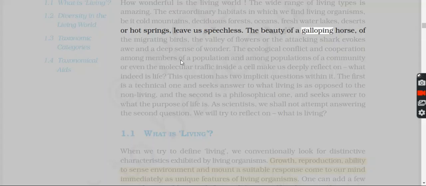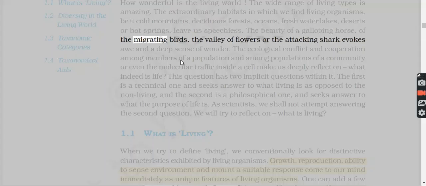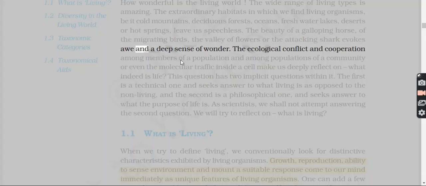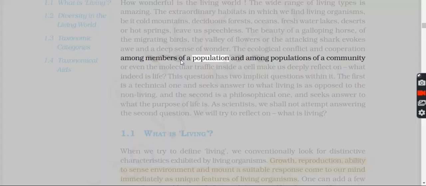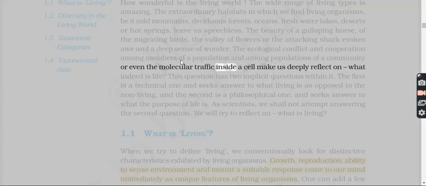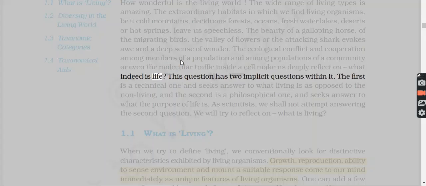The beauty of a galloping horse, of the migrating birds, the valley of flowers or the attacking shark give us awe and a deep sense of wonder. The ecological conflict and cooperation among members of a population and among populations of a community, or even the molecular traffic inside a cell, make us deeply reflect on, what indeed is life?